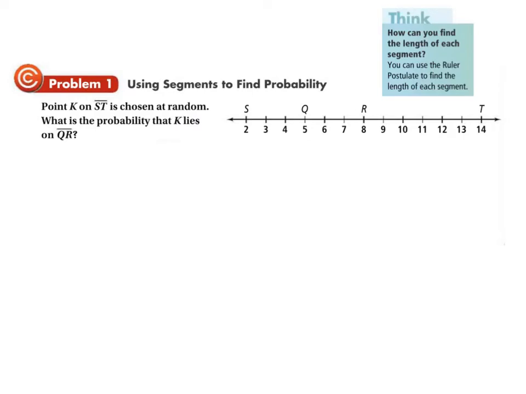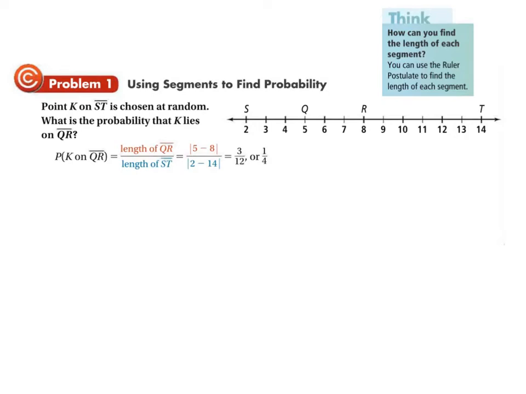You can always start with the higher minus the lower, that also works, but you can go from anywhere. You can say 2 minus 14, and then take the absolute value, and that is 12. So that's 12, and what if we did that same ruler postulate for QR? Well, we take 5 minus 8 is negative 3, absolute value of that is 3. So then we get 3 over 12. And if you simplify 3 over 12, you get 1/4.